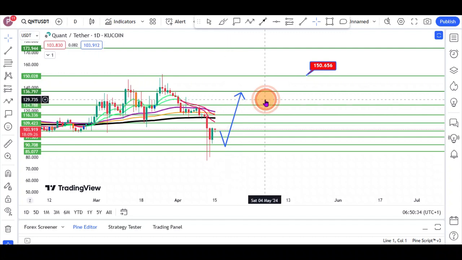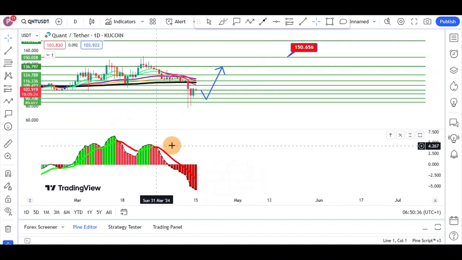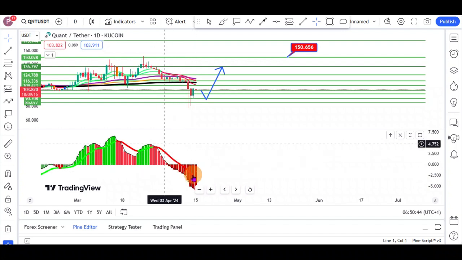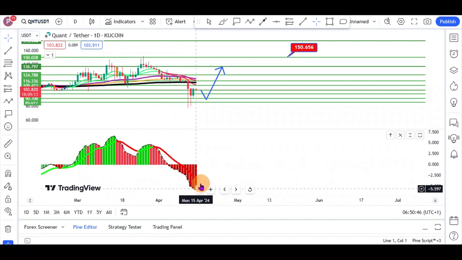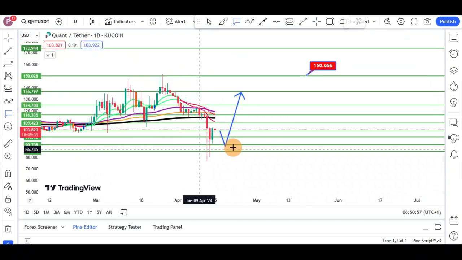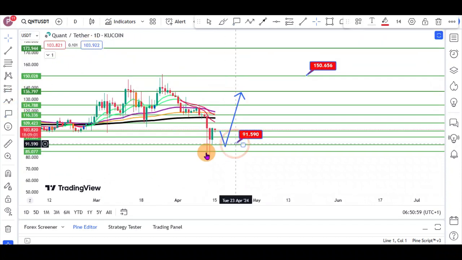Another reason is when we begin to look at the volume profile. Our volume profile is still saying that momentum and volume is still in favor of the bears right here, still pushing to the downside. So unless we see any sort of divergences, we should not expect any bullish price action this week, right? We should expect one more push to the downside into that $90 level before we see any sort of bounce to the upside for Quant QNT. So basically, that's the update on Quant.